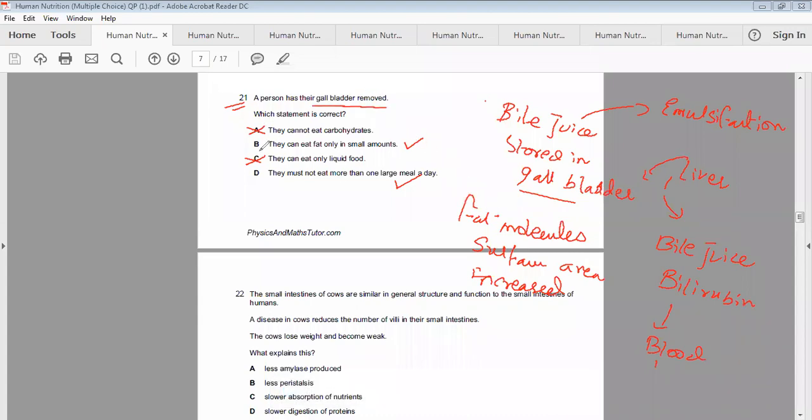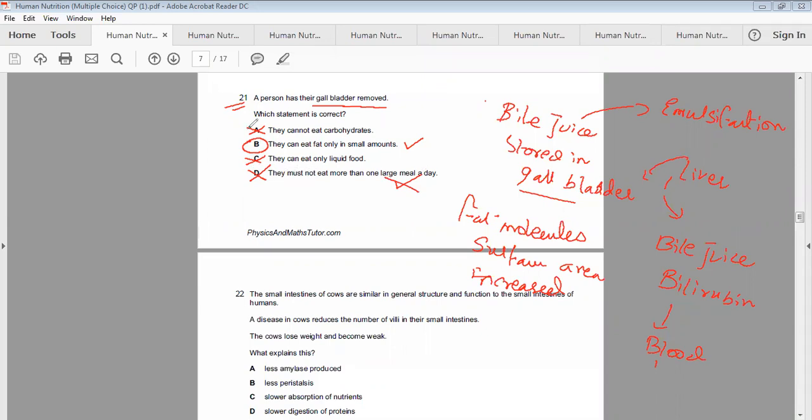Now let's see: they can eat fat only in a small amount. Yes, this might be the correct one, or this is definitely the correct one. They must not eat more than one large meal a day. This is impossible. If a person has hunger cramps and a hunger call, then definitely he will have to eat. He cannot stop eating and drinking. So this option is not the correct one. Our doubt on this was completely wrong; it is not at all correct.